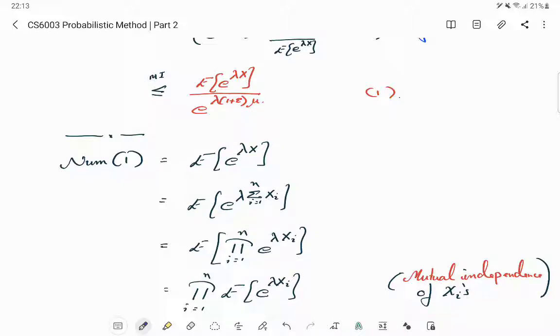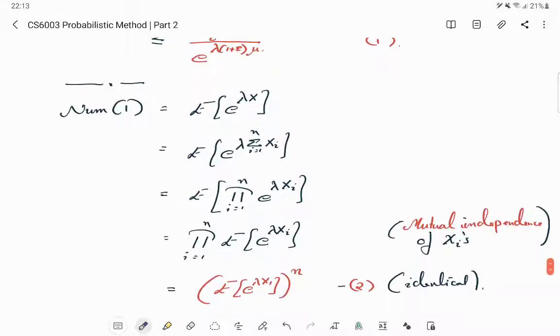From this point onwards, this analysis only works for this special case where your x is a sum of independent random variables. Actually, identical is not the most important condition. The identical helps in the next step, where this product you can equate to just a power. That's where the role of the xi's being identically distributed comes in.